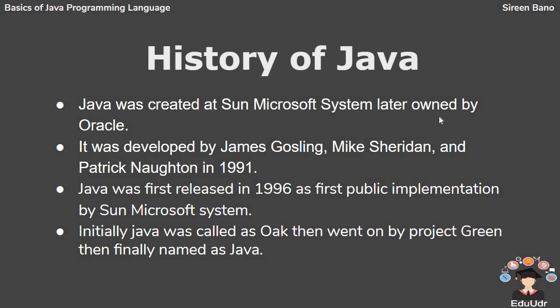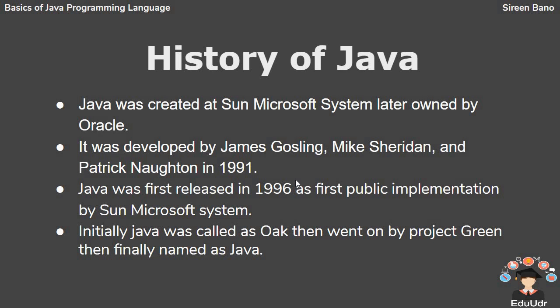Java was created at Sun Microsystems in 1991, which was later owned by Oracle. It was developed by three main people. They are James Gosling, Mike Sheridan, and Patrick Naughton. This team was led by James Gosling, who is also known as the father of Java. Java was originally designed for interactive television, but it was too advanced for the television industry at that time.